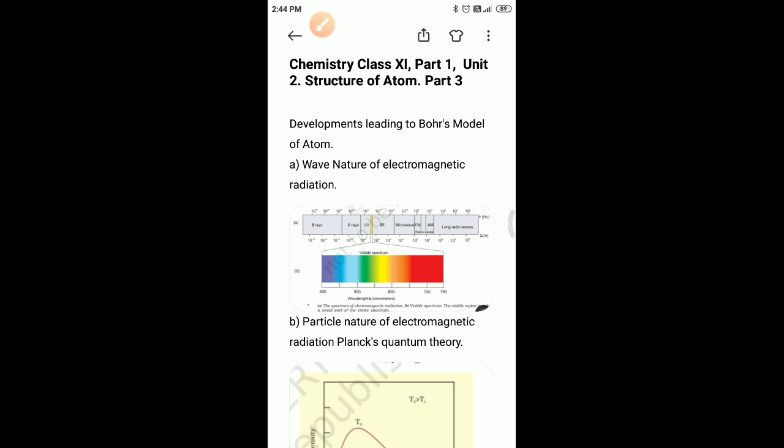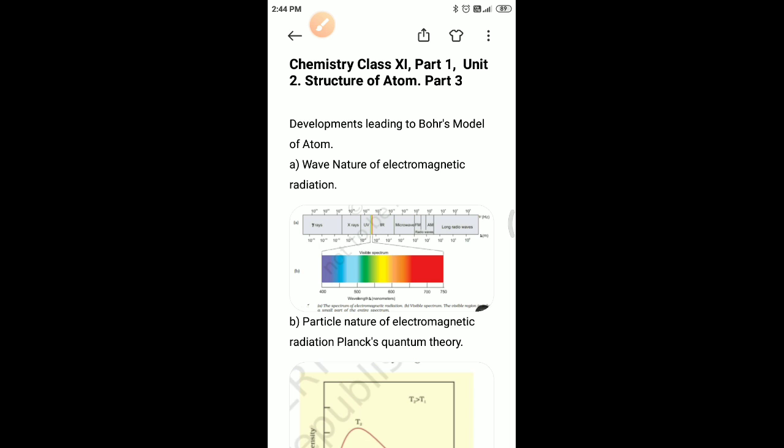Wavelength should have the units of length. As you know, the SI unit of length is meter, that is m. Since electromagnetic radiation consists of different kinds of waves of much smaller wavelengths, smaller units are used. This shows various types of electromagnetic radiation which differ from one another in wavelengths and frequencies.